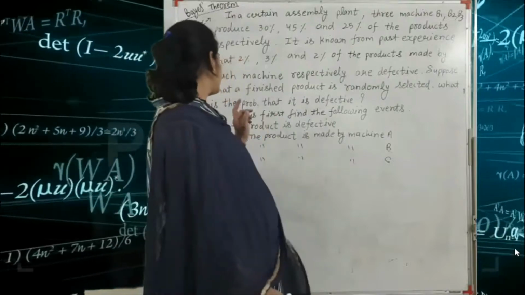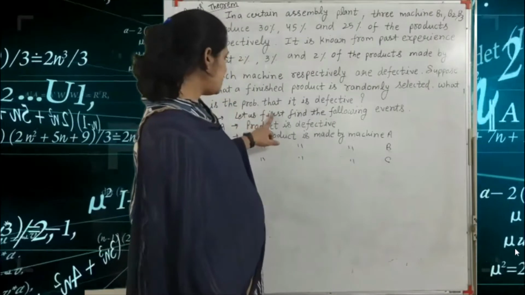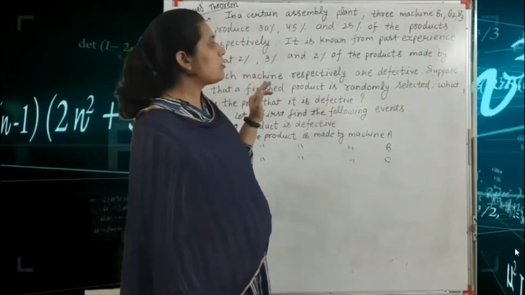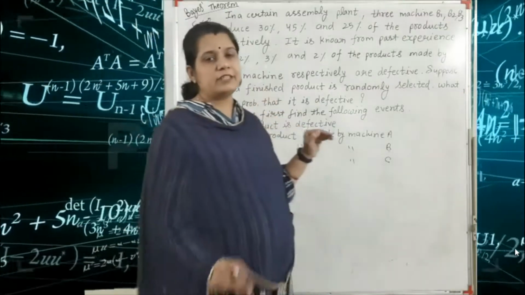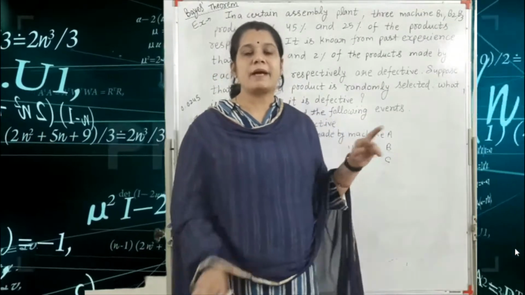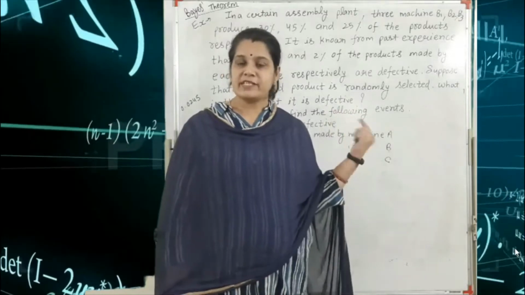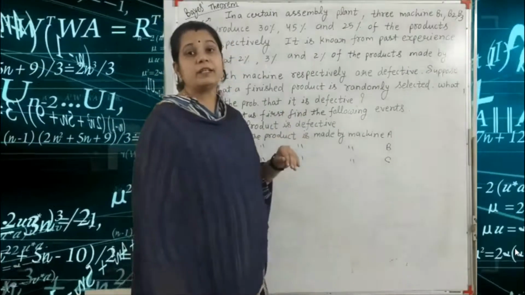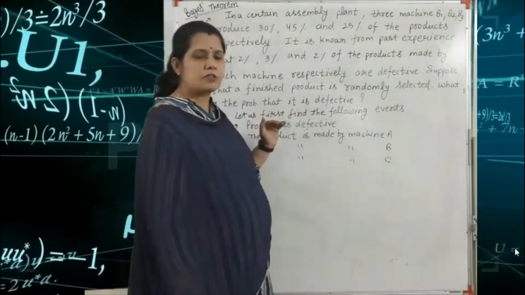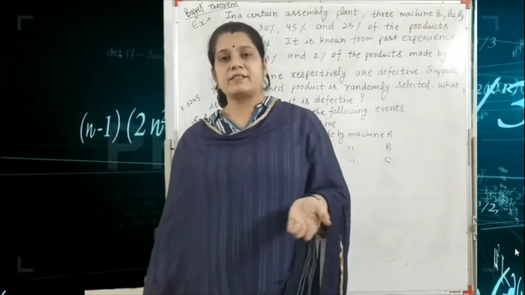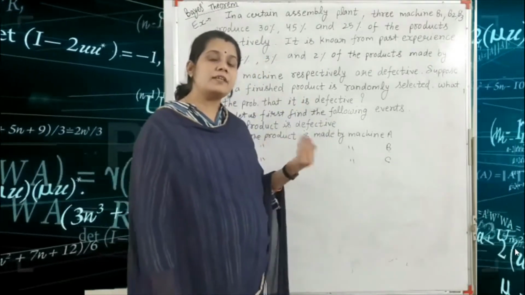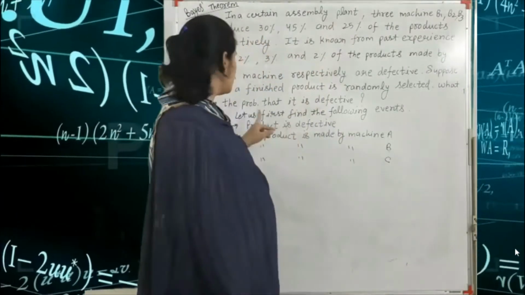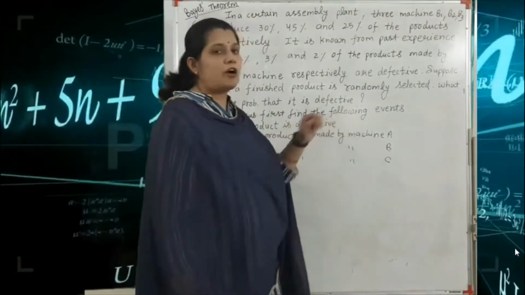Here the solution is: let us first find the following events. Read the question carefully, because in this question three conditions are included. So this question depends on the Bayes rule, or we can say the Bayes theorem. Always in this type of question, first you find the following events, because with the help of these events, we can find the production and defective points very easily.